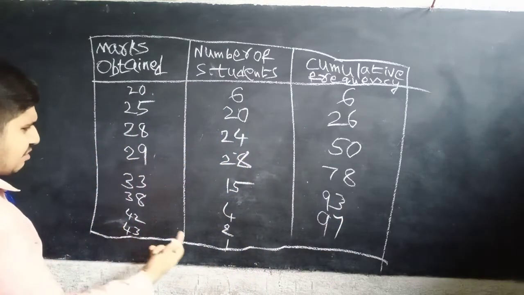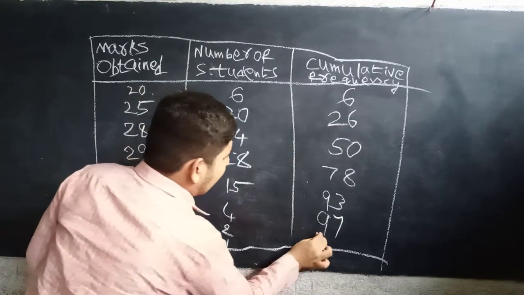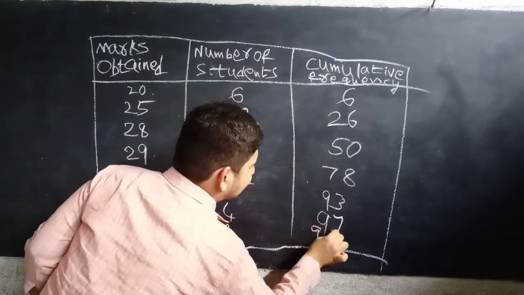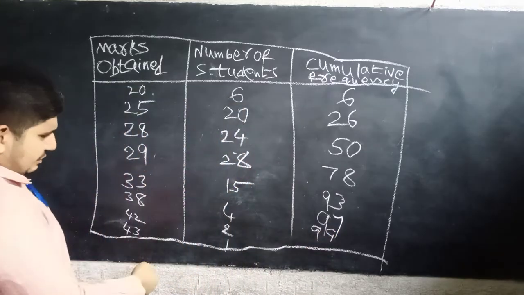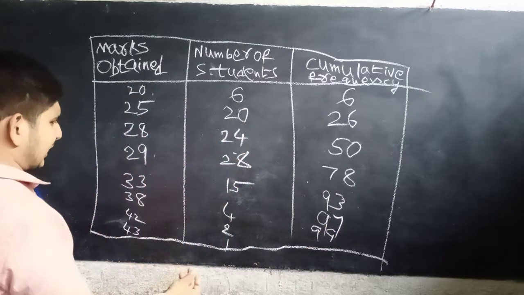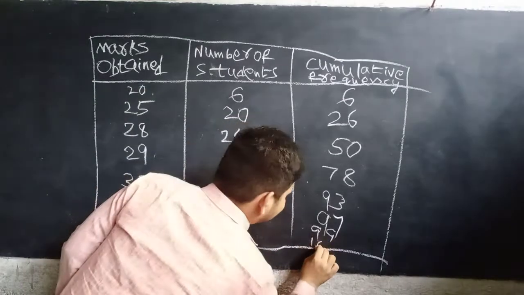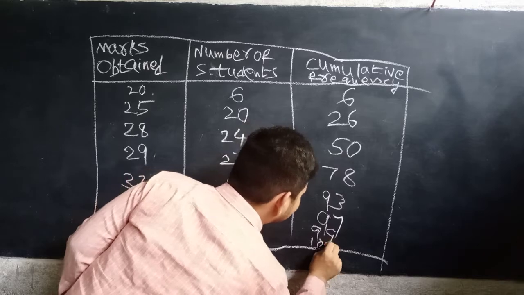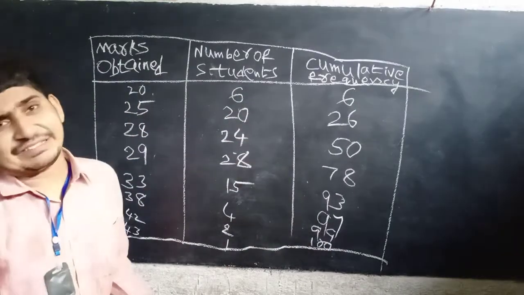After that, how many? 97 to 99. Then 99 to 100. This is the way of calculating cumulative frequency.